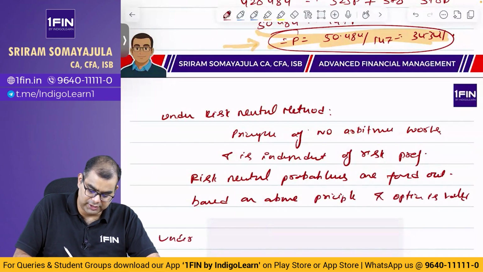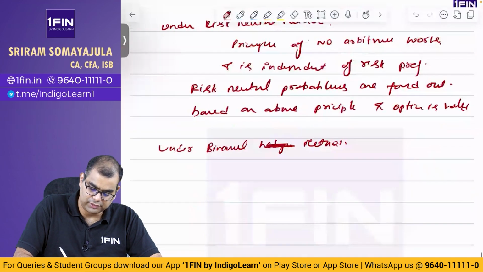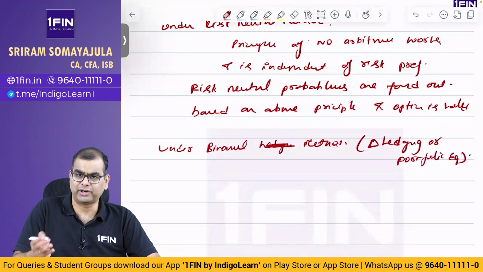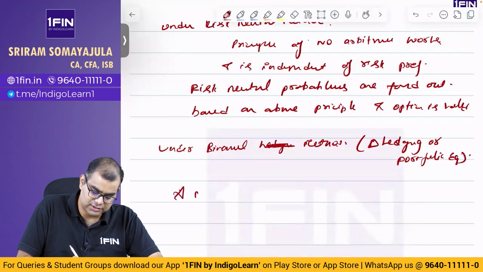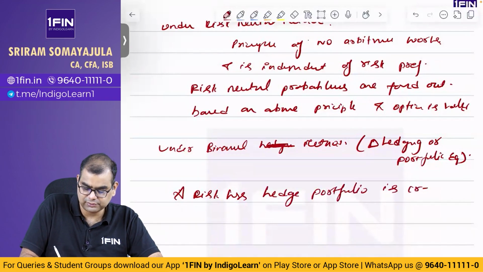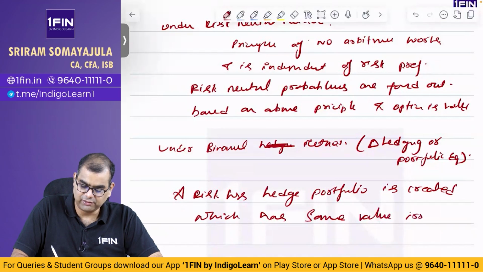Under binomial hedging or binomial method, delta hedging or portfolio equivalence or portfolio replication, a riskless hedge portfolio is created which has same value irrespective of market movements.